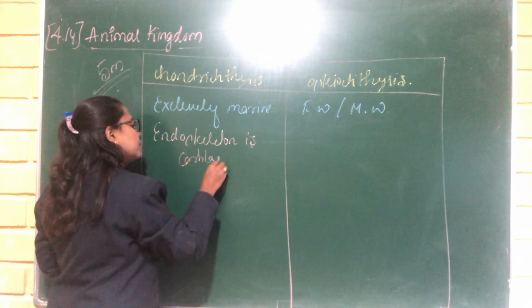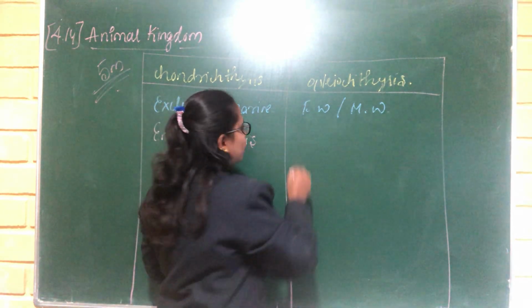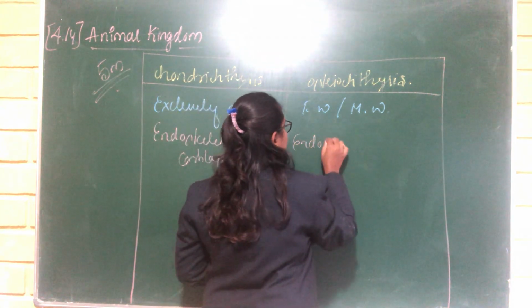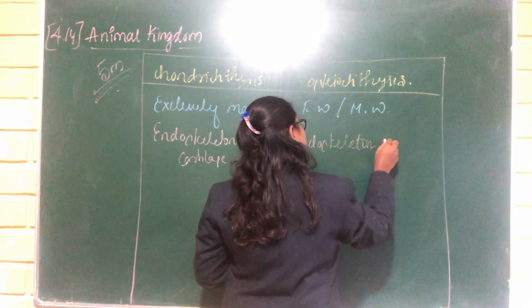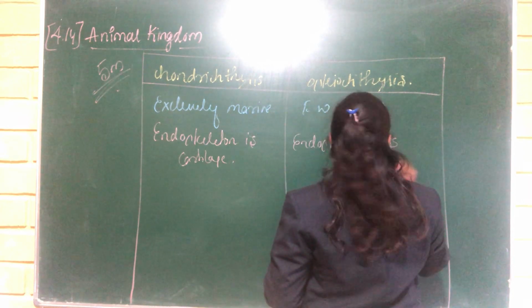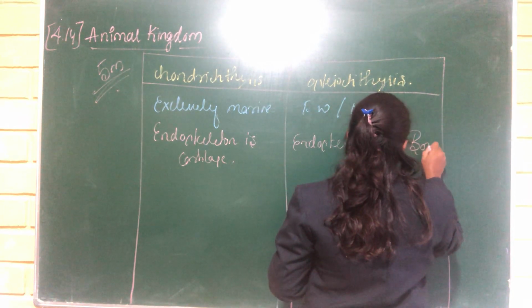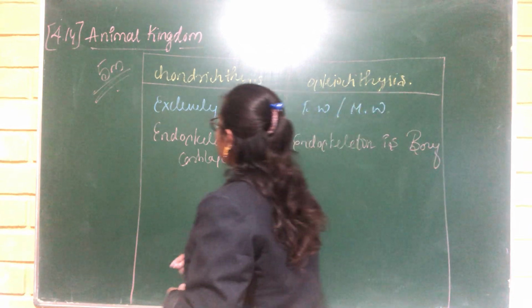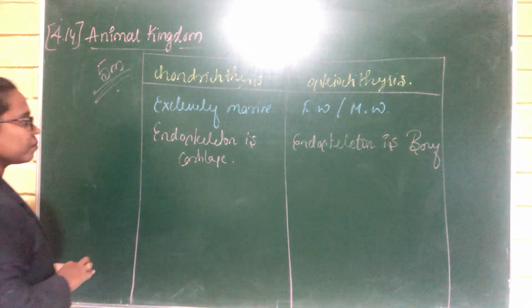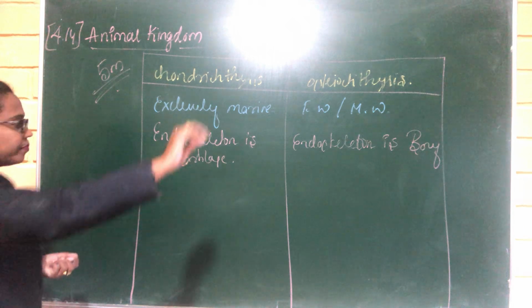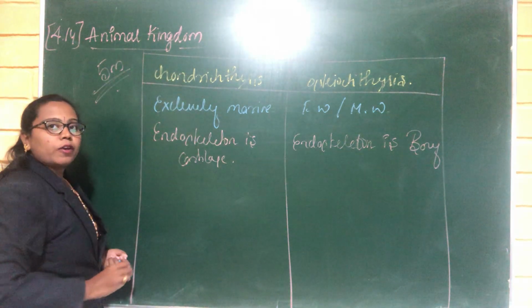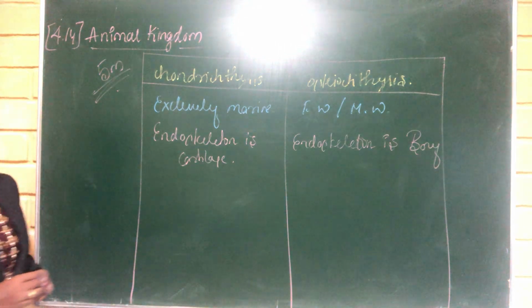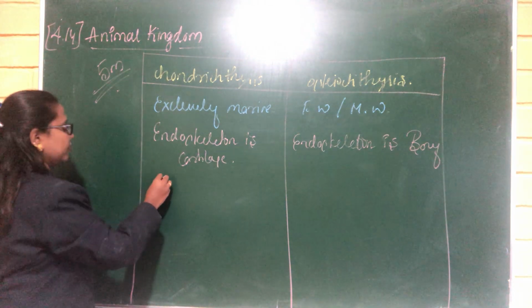Here the endoskeleton is cartilage. There the endoskeleton is bone. And next is the skin, which is covered by placoid scales.